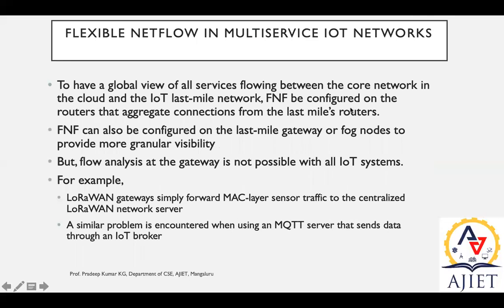Okay, so now that can be configured using FNF routers. We can aggregate. Flexible NetFlow (FNF) can also be configured on the last mile gateway or fog nodes to provide more granular visibility. What is this? It is nothing but that we can have FNF, Flexible NetFlow, configuration even for our endpoints.